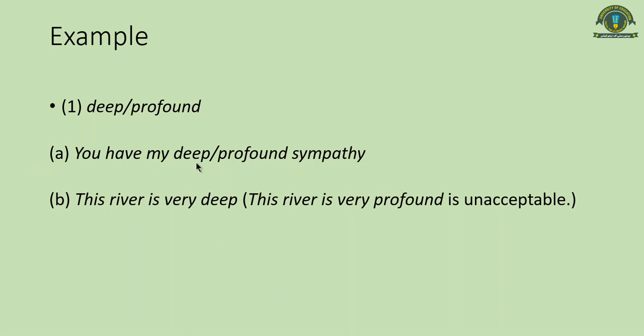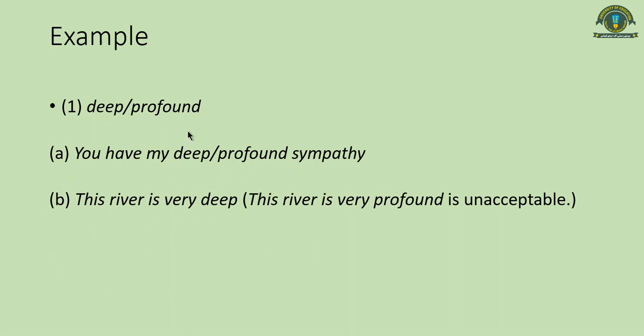Look at this A part here. Deep and profound can be used interchangeably. Like you can say you have my deep or profound sympathies, but you cannot say the river is very profound, only that the river is very deep. So you can see that in this particular sentence profound cannot be used.